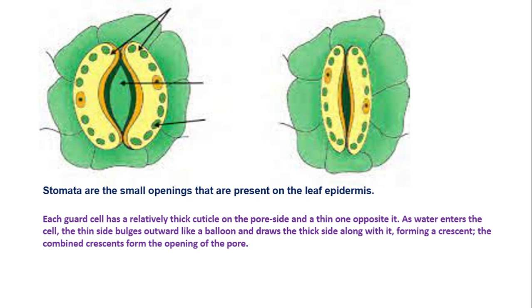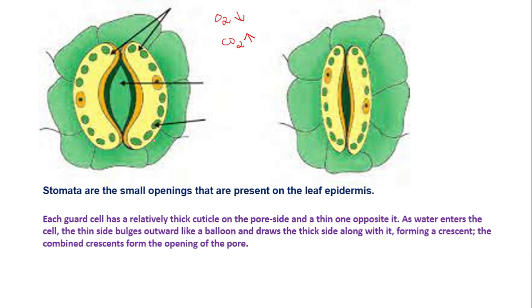Now let us learn about the opening and closing mechanism of a stomata. I already told you about the gaseous exchange, how the gases are exchanged through the stomatal pore. What happens in the stomatal pore? Oxygen will be released into the atmosphere and carbon dioxide is taken inside. So how does this take place? What is the arrangement in the stomatal pore to open and close it?